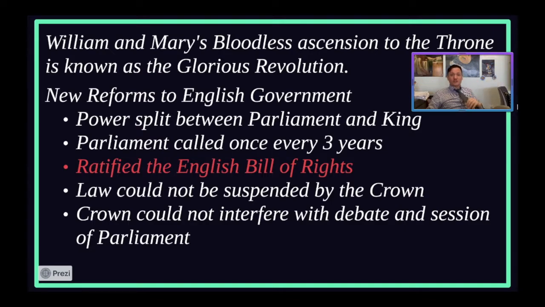Going forward, law could not be suspended by the crown whatsoever, which is a big thing that happened under, of course, Charles and his 11 years of tyranny. It's also kind of a backhanded slap at Cromwell, because he suspended a lot of laws when he was in power as well. And the crown could not interfere with a debate or session of Parliament, period. That is why when the House of Commons meets, they shut the doors, because open the door in the name of the king will never happen ever again. It's very important to remember and understand that in the long run.